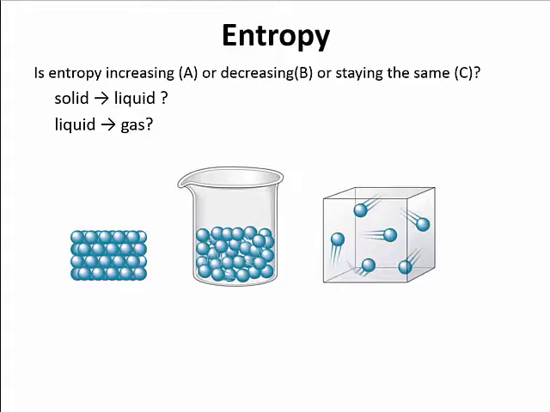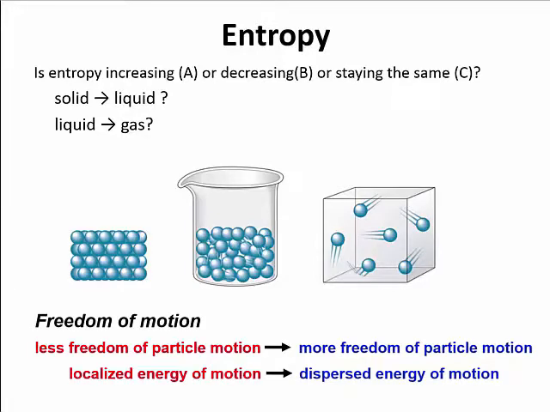So a key thing with entropy is freedom of motion. We have the microstates, and we also have the freedom of motion. Less freedom of particle motion means a lower entropy. Why? Because we have a localized energy of motion. The more freedom of particle motion we have, the more dispersed the energy of motion. Remember, the more options we have for those microstates for that energy to disperse across, the higher the entropy. So the more freedom of particle motion, the more possibilities we have, the larger the entropy.